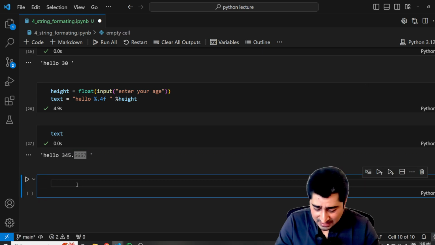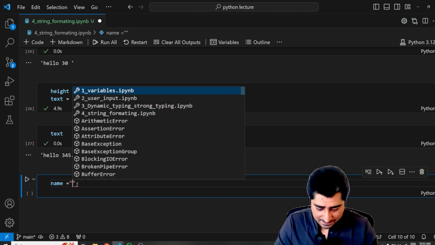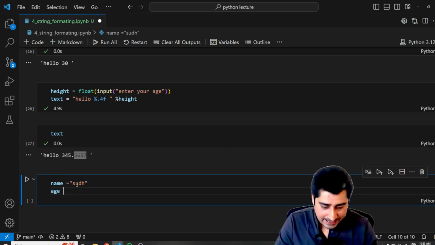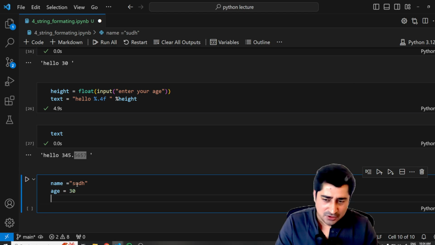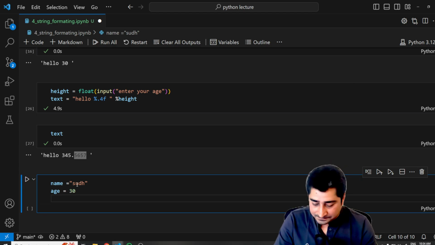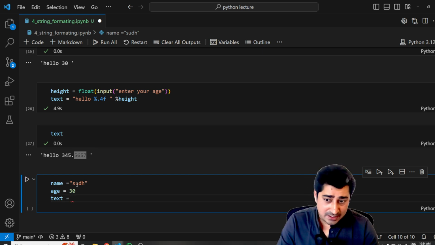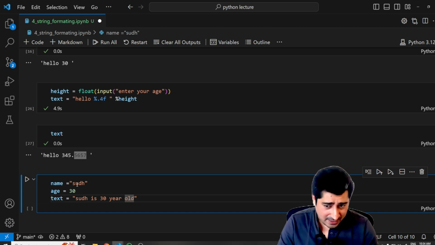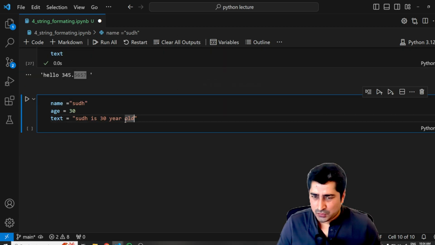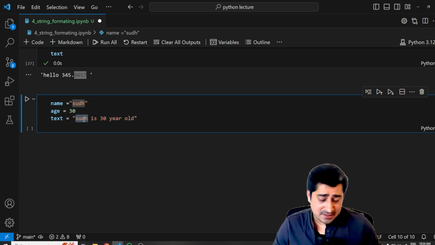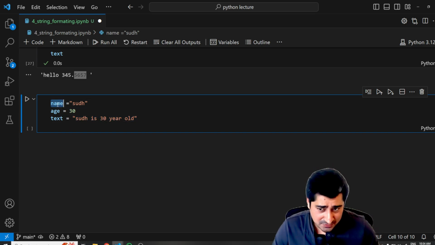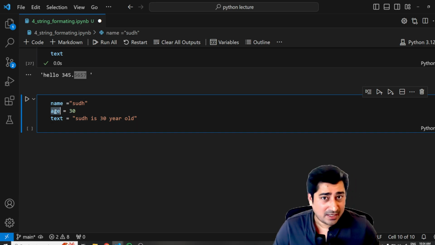So here, let's suppose name is equal to SUDH, and age is equal to, let's suppose, 30. These are the two variables which I have created. Now, I have to create a final text where I have to write Sudhanshu is 30 years old. I don't want to write this statement directly. What I want is that it should take the name value from this variable, and the age value from this particular variable.